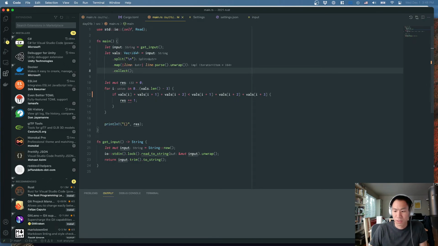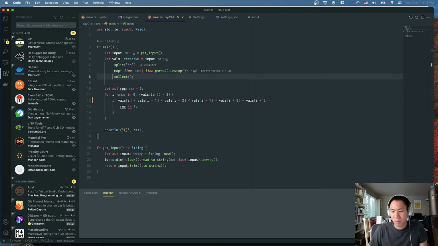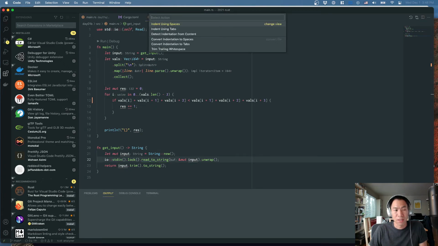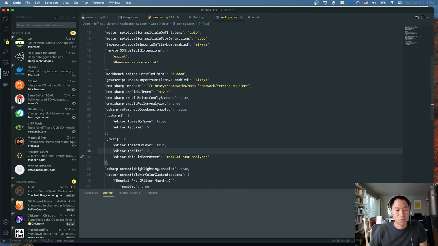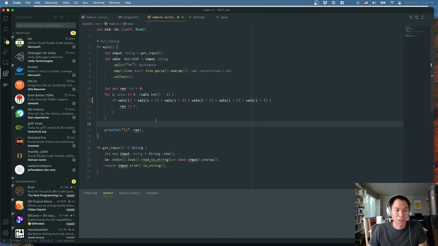All right, it works. For some reason, the tab size isn't working, maybe it's because it's trying to infer the tab size. I would have thought that Rust Analyzer would be able to use this, but let's go ahead and just get rid of the tab size. It seems like there's an opinion that Rust Analyzer has. I don't want to contradict that opinion. I don't really care about the tab size too much as long as it's not longer than 4 spaces, so we're good here.